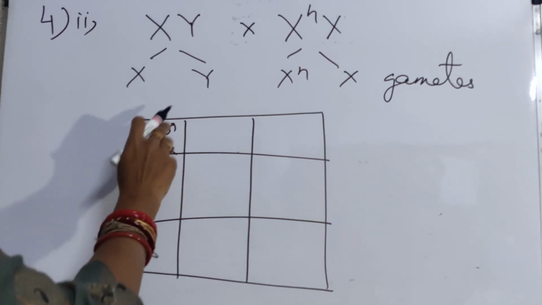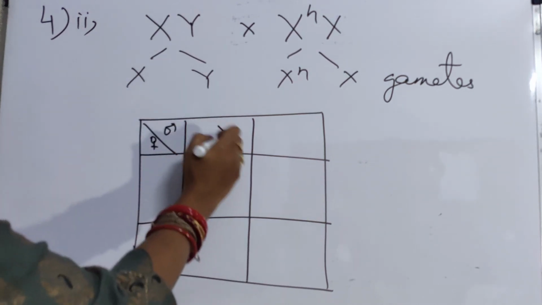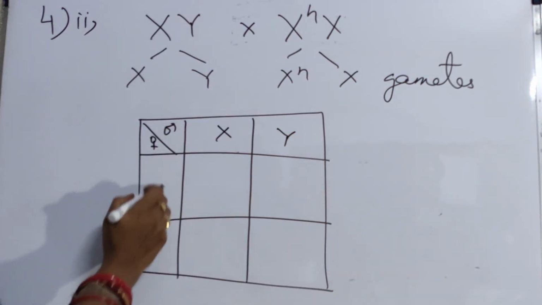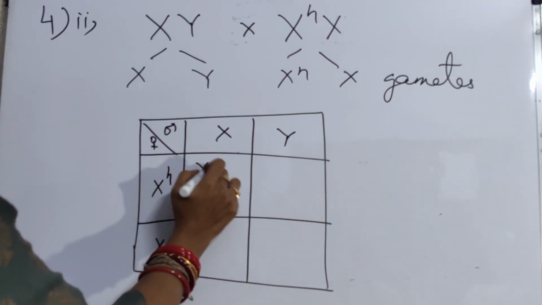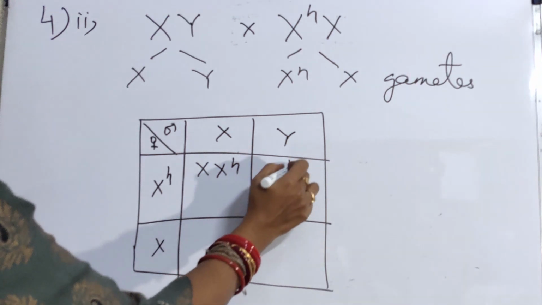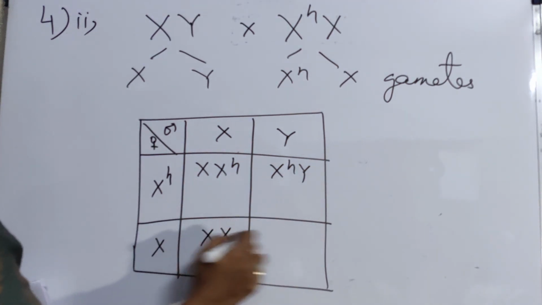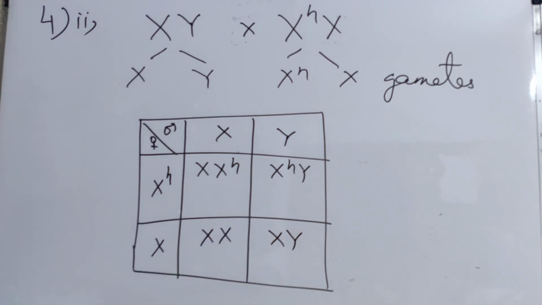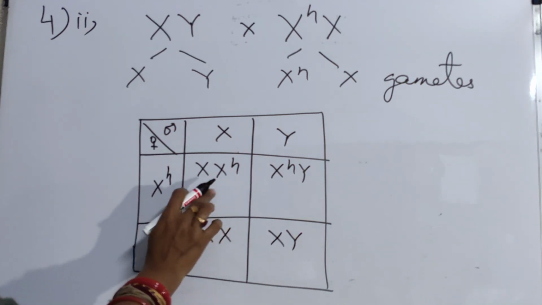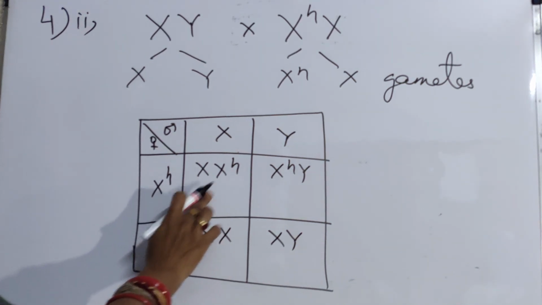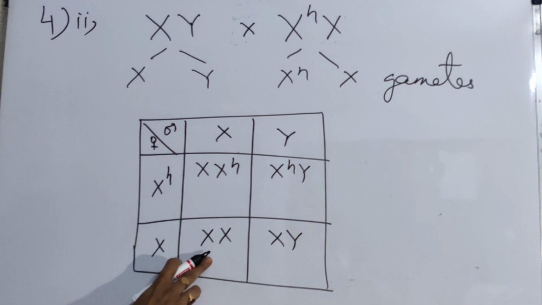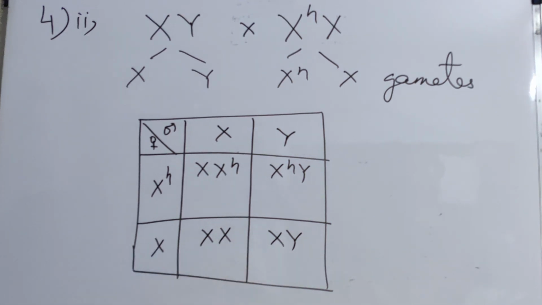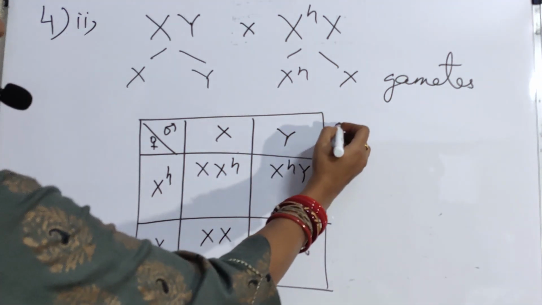Male, female. In case of male, the two gametes are X and Y. In case of female, XH and X. So I have written the genotype. This female, which is a daughter, is a carrier. This male is a sufferer of hemophilia, this female is a normal female and this male is a normal male. So you have to write separately.